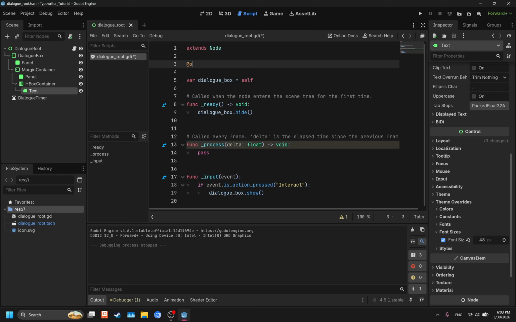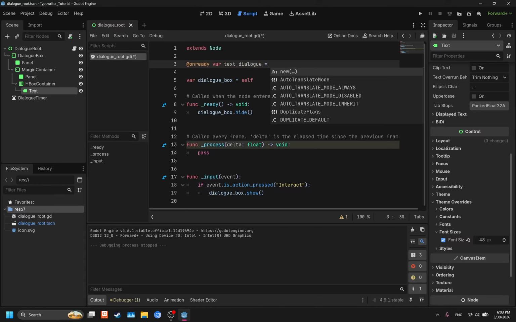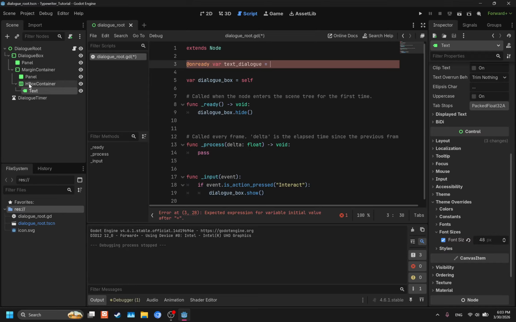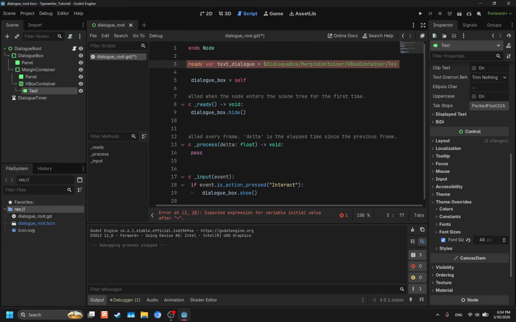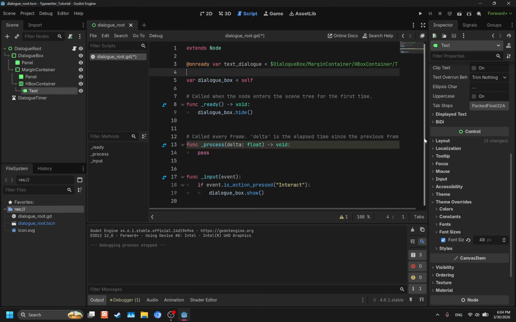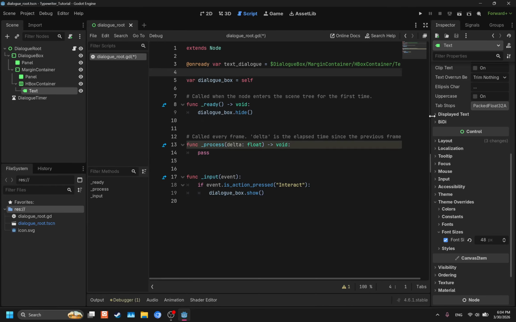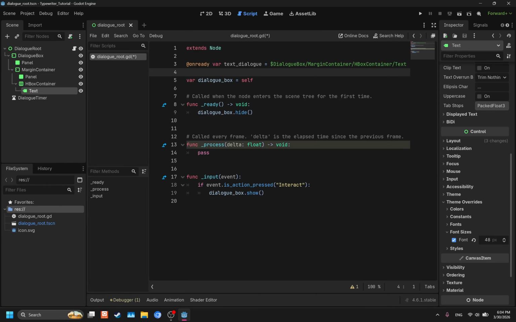So what we're going to do is make it an onready variable, text underscore dialog equals, and then what you can do, this is very easy, is go back to the scene tree here, and you just drag and drop the text here, and then it basically puts out the whole pathing from the scene tree there.